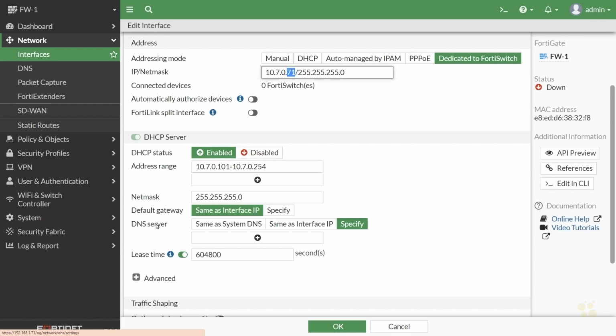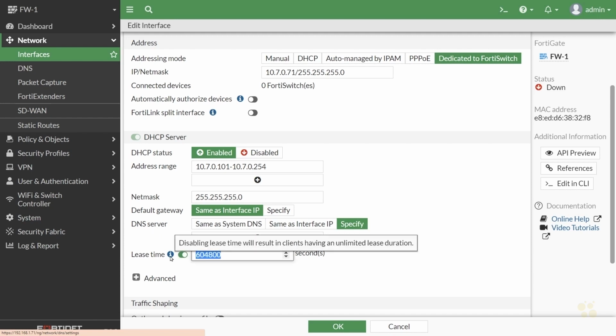I'll leave the defaults for the DNS server. And what's kind of interesting regarding DNS for these FortiSwitches is that not only are they going to be given IP addresses, but the actual FortiGate is going to create A records, IPv4 A records, regarding the IP addresses and the names that those switches have. So we'll take a look at that as we proceed as well. So I'll leave this specify as a default here. And for the lease time, I'm going to cut that down to maybe 500 seconds. And that'll cause the switches to renew their IP addresses a little more often than the default.